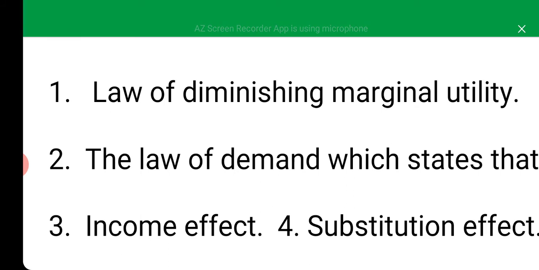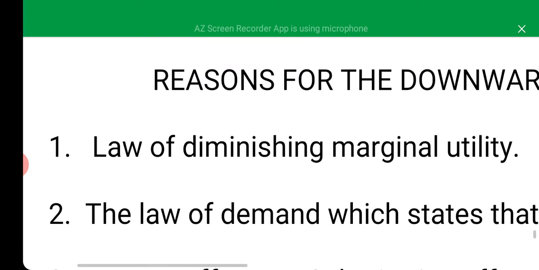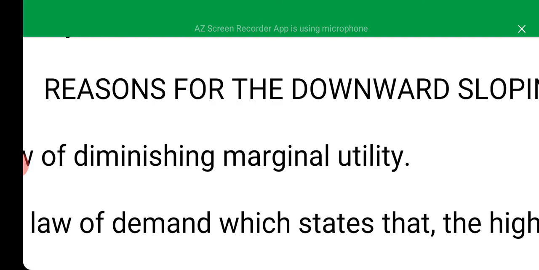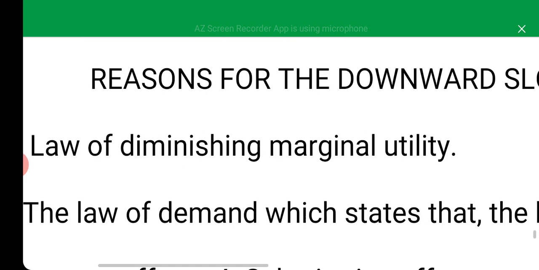The law of diminishing marginal utility states that the satisfaction derived from consuming successive units of a commodity will diminish or reduce as the total consumption of the commodity increases. That is one of the reasons why there will be a downward sloping demand curve.